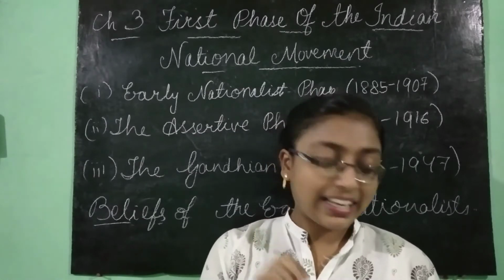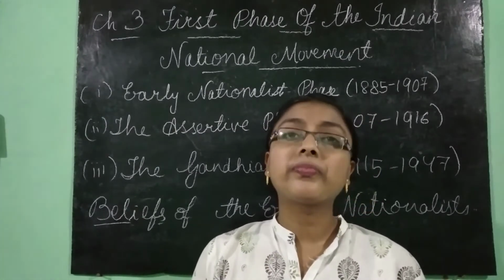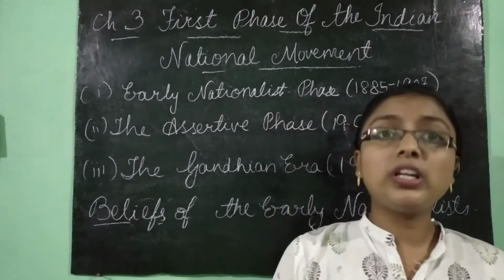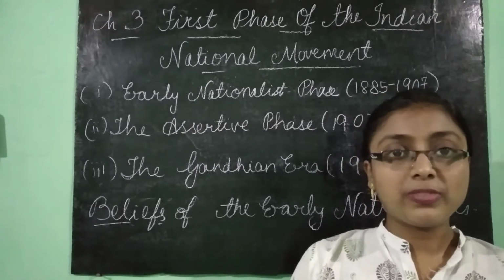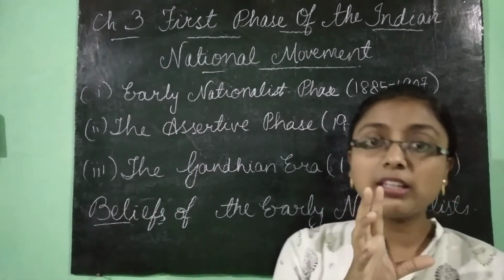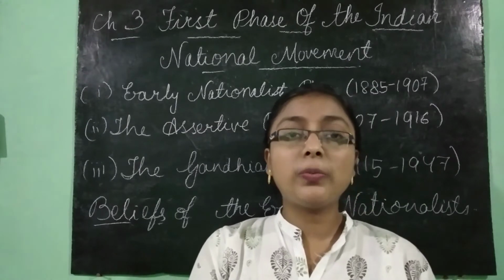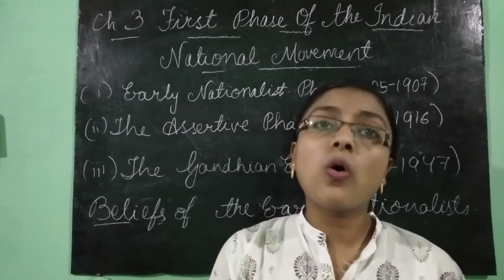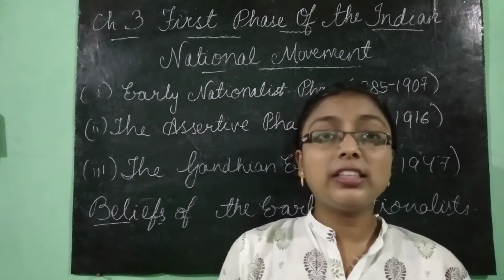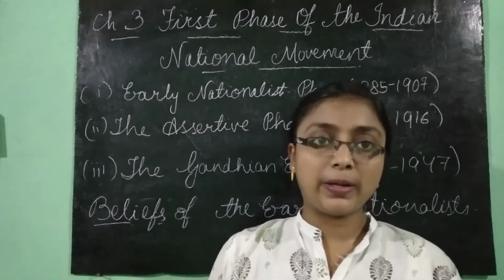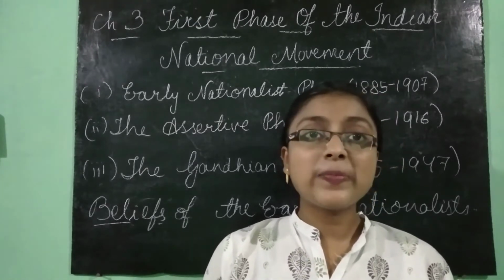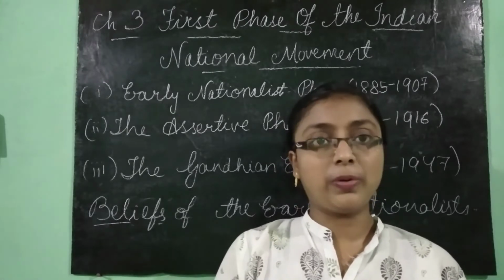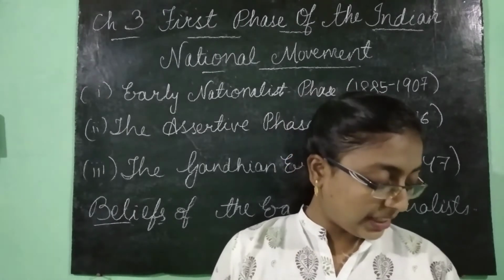Okay, now the second belief was that they thought that the British would grant home rule to Indians. That is, the main supreme power would be the British, but under them, Indians could rule their own country. They had faith that this would happen one day. They just wanted home rule. What is the third belief?